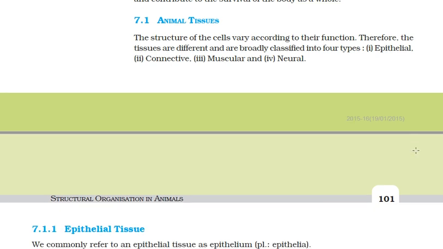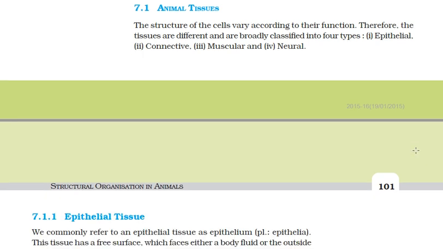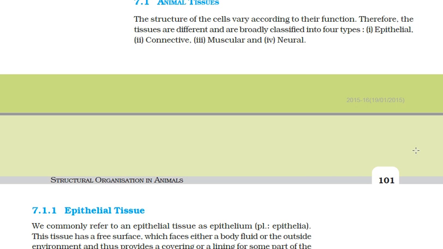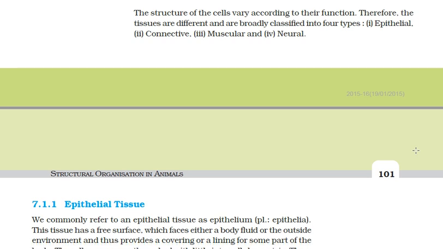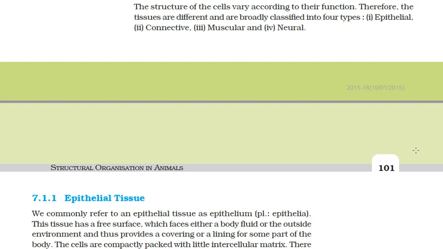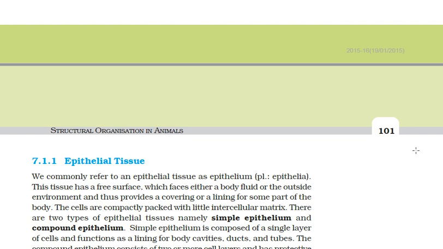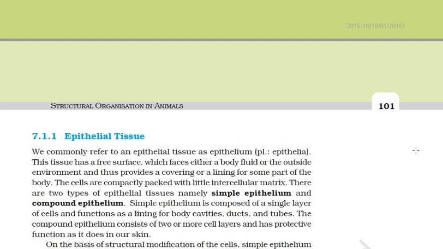This tissue provides a covering or lining of some parts of the body. Therefore, it has a free surface which faces either a body fluid or the outside environment.